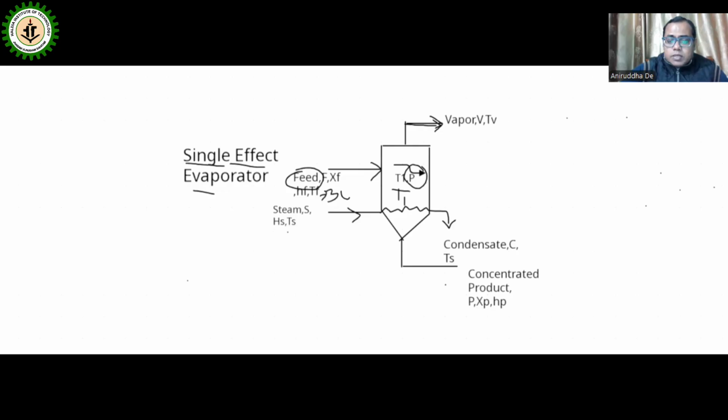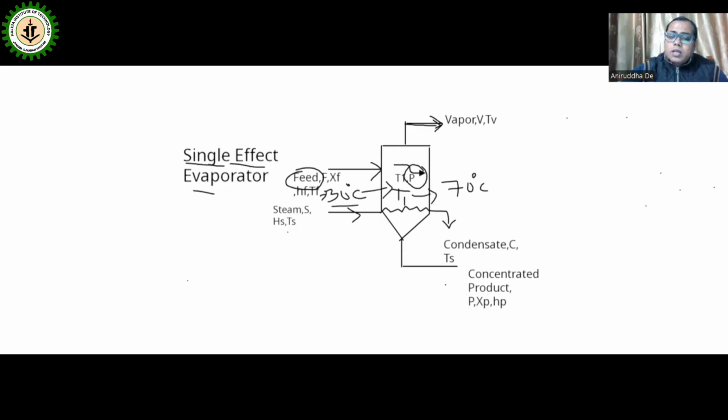Maximum steam will be required to raise the feed material to the boiling point, that is T1. Suppose T1 is 70 degrees centigrade. So a maximum amount of steam will be required to increase the temperature of the feed material from 30 degrees centigrade to 70 degrees centigrade.